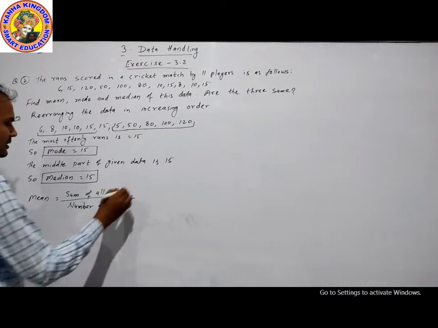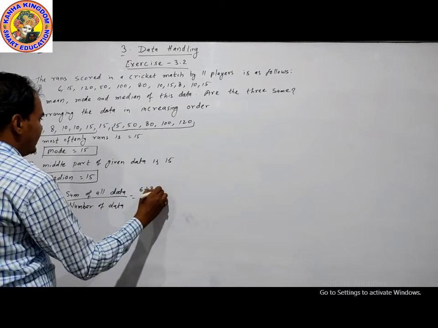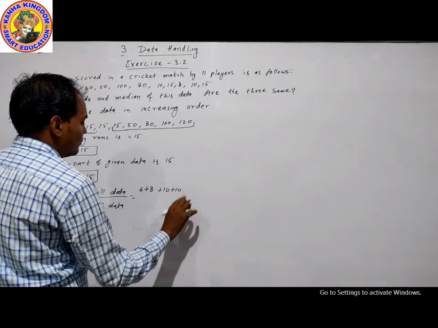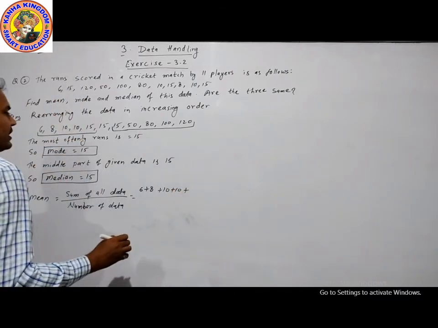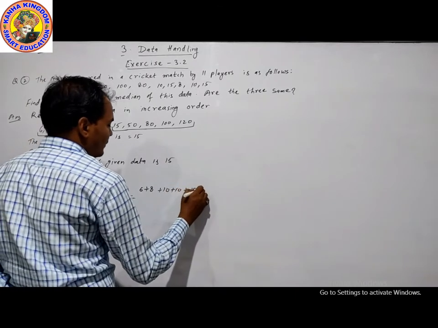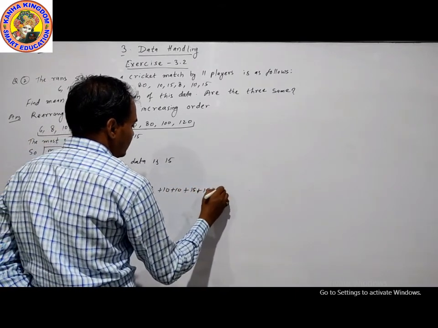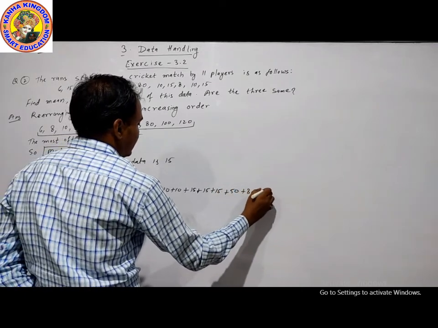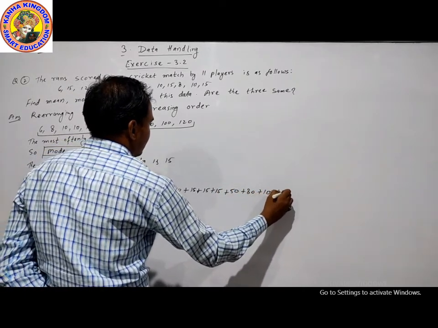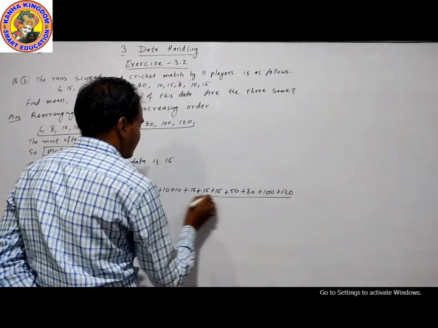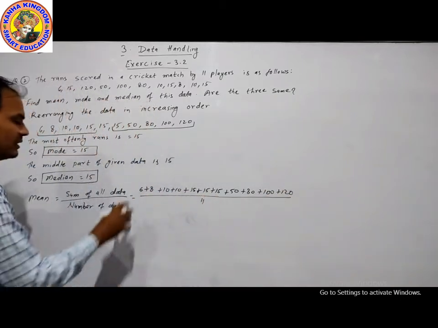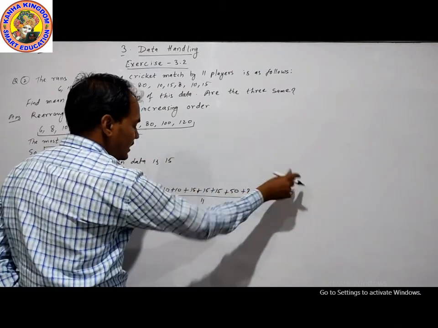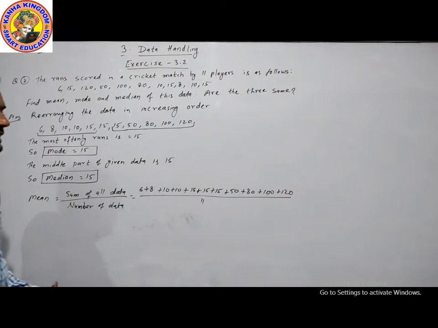Sum of all data: 6 plus 8 plus 10, 10, plus 15 three times, 15, 15, 15. Then 50, 80, 100, 120. Number of data is 11. Now we will add this.